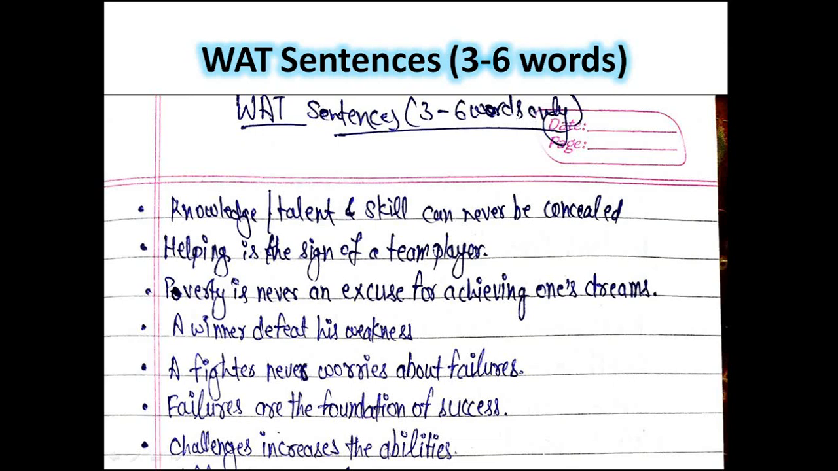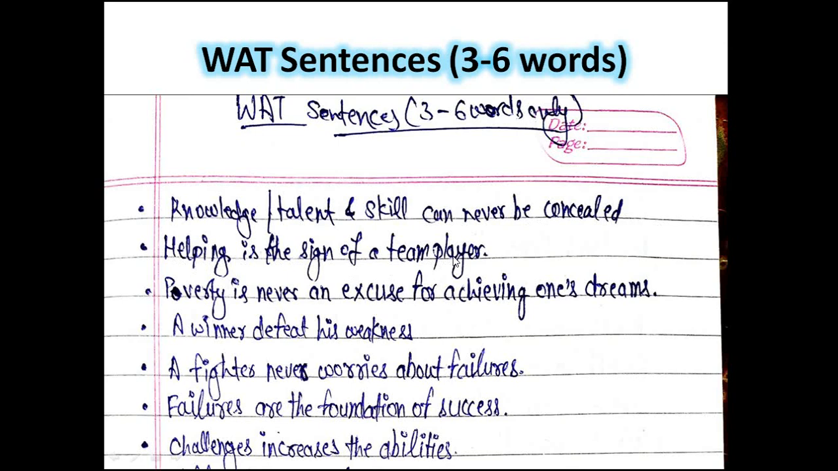How can we write sentences in 3 to 6 words? Here I am giving some examples of words. Suppose knowledge: you have to create a sentence from the word knowledge, then you can write, knowledge can never be concealed. Now for talent also you can write, talent can never be concealed. Skill can never be concealed. So these are sentences between 3 to 6 words.